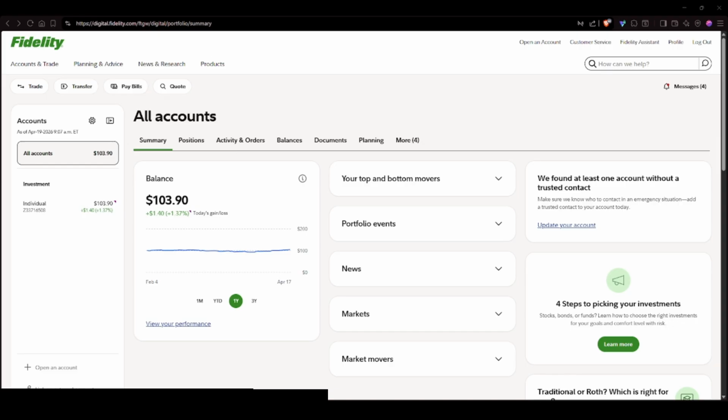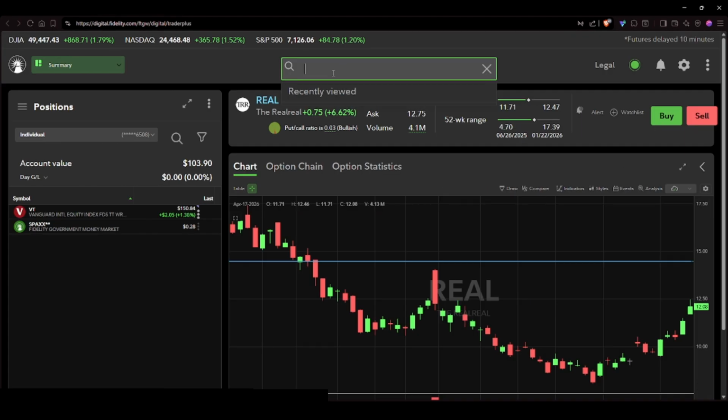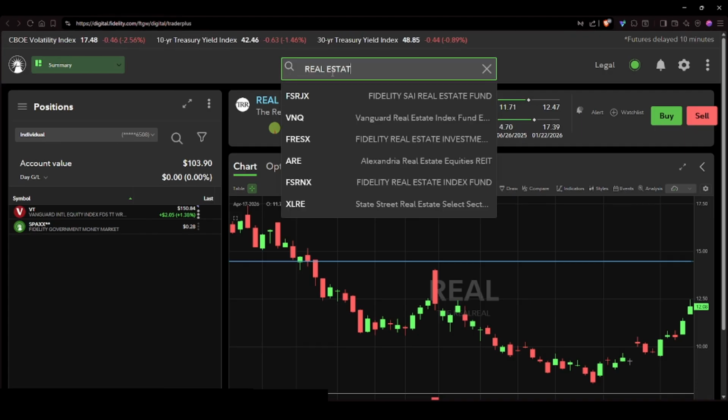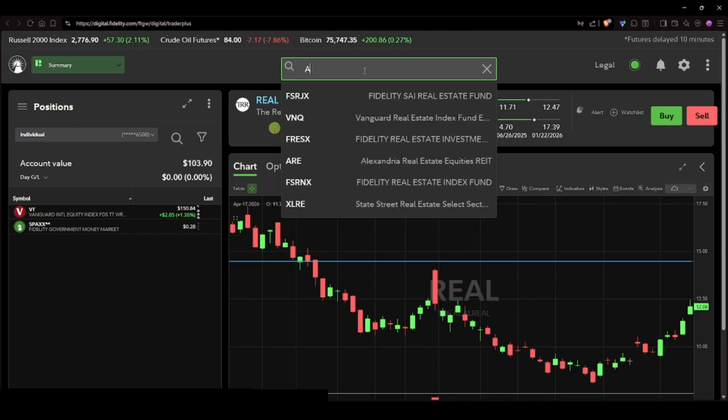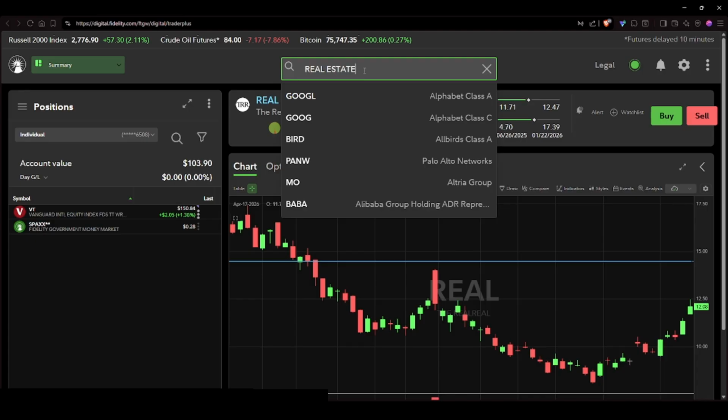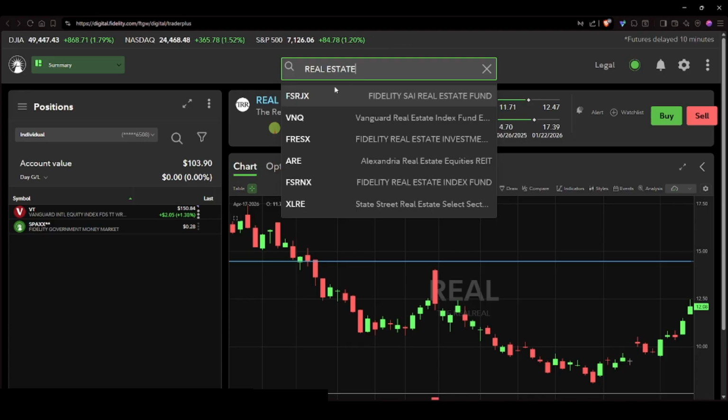Next, familiarize yourself with the different options available for investing in real estate through Fidelity. You can purchase shares in real estate investment trusts, which allow you to invest in a portfolio of real estate assets without having to buy physical properties. Additionally, Fidelity provides access to mutual funds and exchange-traded funds that focus on real estate sectors. These investment vehicles can offer diversification and reduce some risks associated with direct real estate investment.